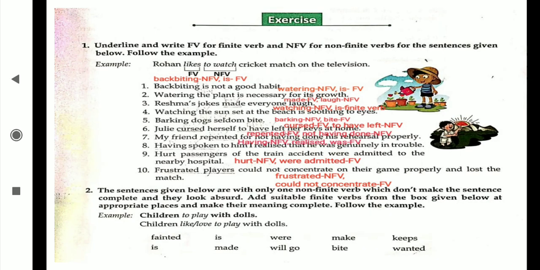Okay. Now we are going to discuss question answers from your exercise. Underline and write FV for finite verb and NFV for non-finite verb for the sentences given below. "Backbiting is not a good habit." Backbiting is non-finite verb, is is finite verb. "Watering the plant is necessary for its growth." Watering non-finite verb, is finite verb. "Reshma's jokes made everyone laugh." Made finite verb, laugh non-finite verb.